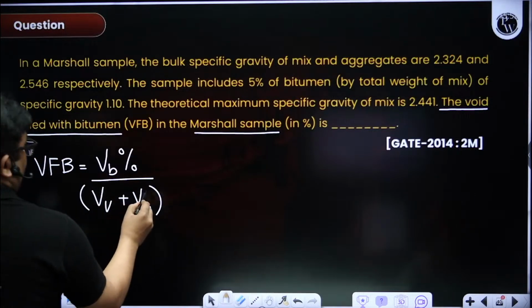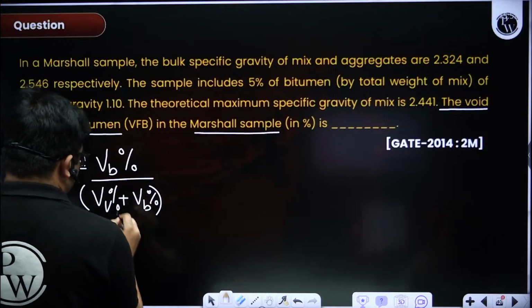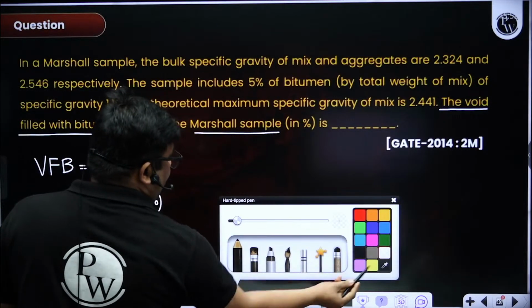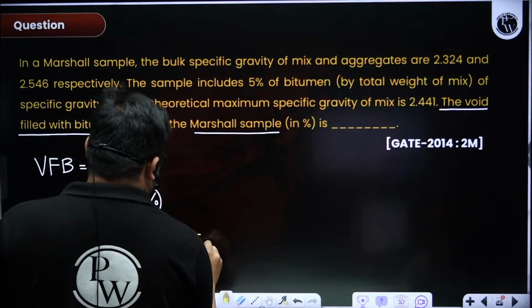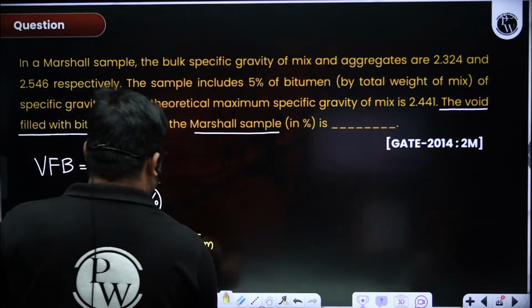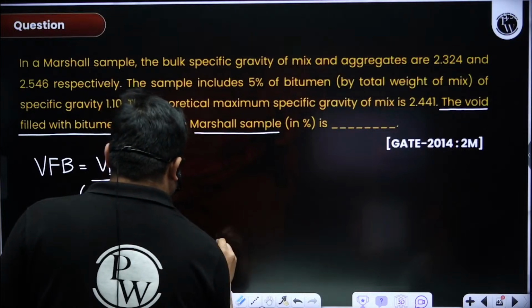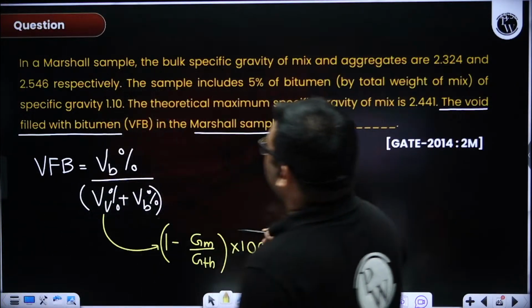Now I have to find out this. If I want to find out the air voids, I need the formula: 1 minus GM by GTH into 100. Have they given it? No, they have not given it. Then I will search in the question. Is GM given?